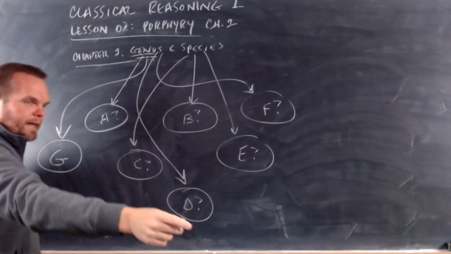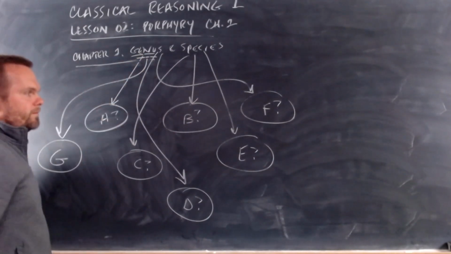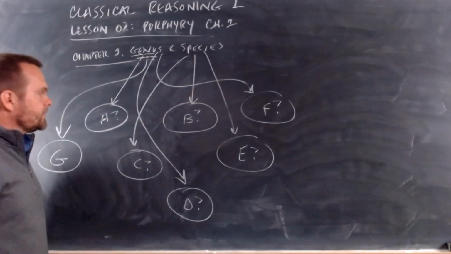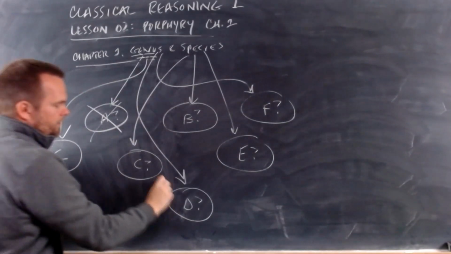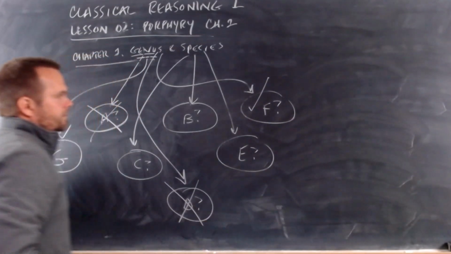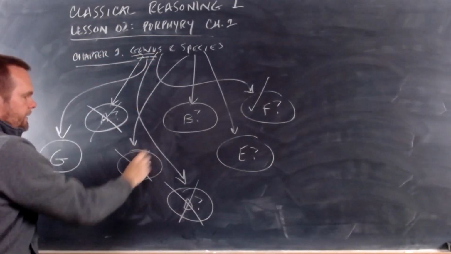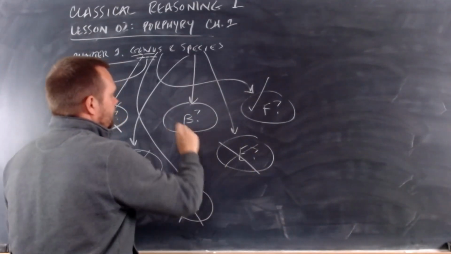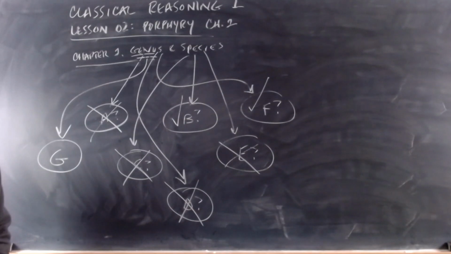So if we're reading Aristotle, we need to ask, how does he use this word? And what Porphyry is going to show us is that Aristotle doesn't mean this. What Aristotle means is this. And when Aristotle uses this word, he doesn't mean this or this. What he means is this. And see how that takes away the confusion?